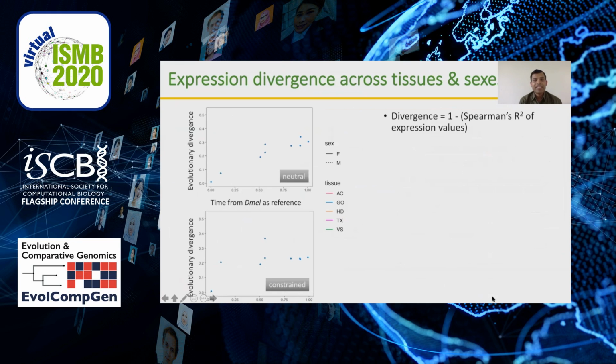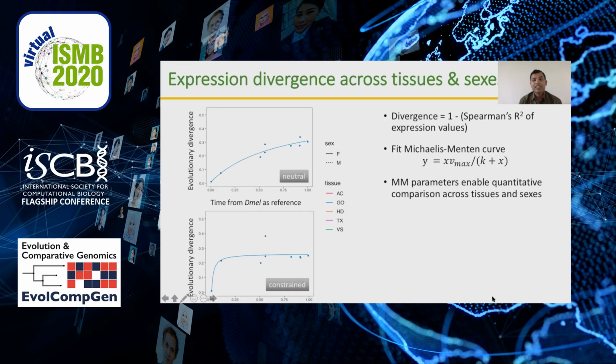We then fitted Michaelis-Menten curve from the enzymatic kinetics theory, which has 2 parameters Vmax and K, which helps us quantitatively compare the expression evolution across tissues and sexes.